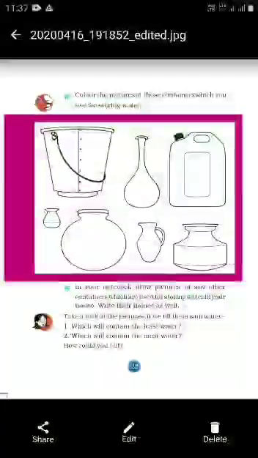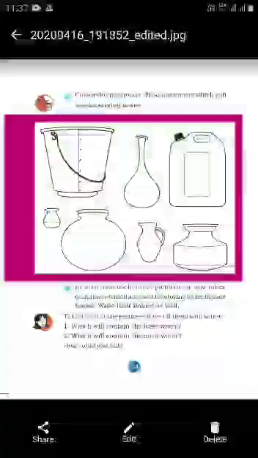Okay, then which will contain the most water? In which container can we fill more water? How could you tell? That is what they're asking. By seeing it, we can tell which container can hold more water, right? You have to answer which container has the highest capacity for holding water.